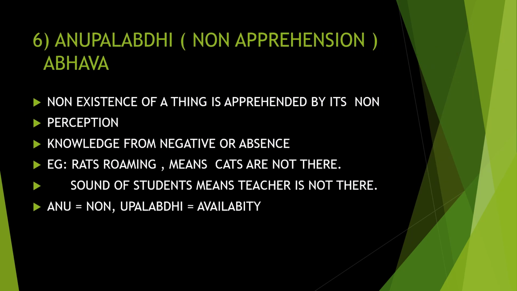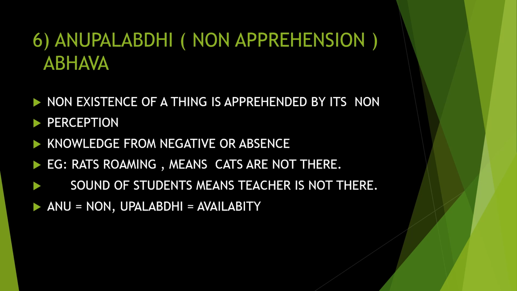Next is Anupalabdhi. Anupalabdhi means non-apprehension, that is, not finding something there. Abhava means not finding it there. This is what is called Anupalabdhi. The non-existence of a thing is apprehended by its own non-perception. So from a negative thing you are getting a positive answer. Something is not present, but that non-presence is clear from that area. It is knowledge from a negative or absence.